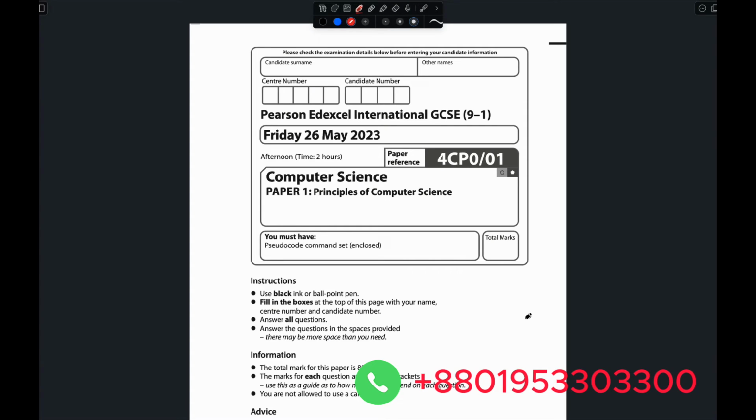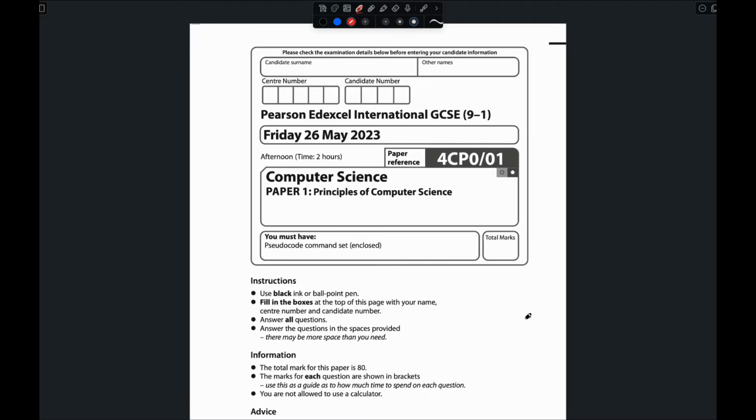We will cover IGCSE 921, which is Edexcel May 2023 Computer Science Paper 1, and the total mark for this paper is 80.